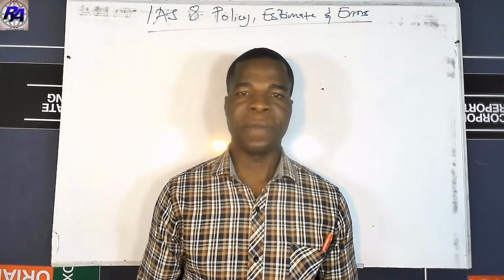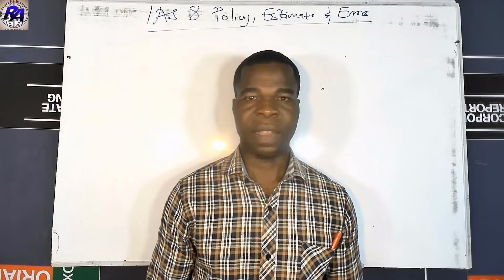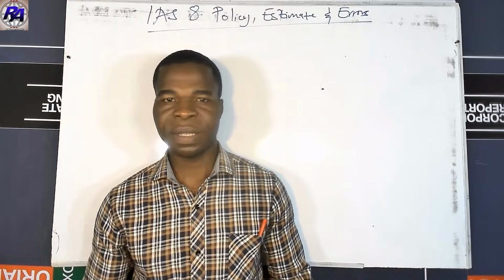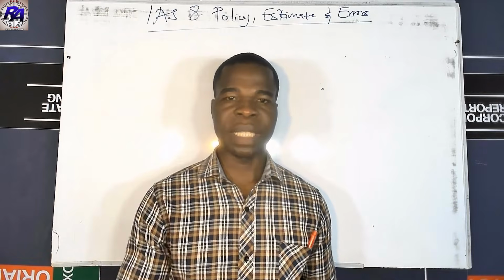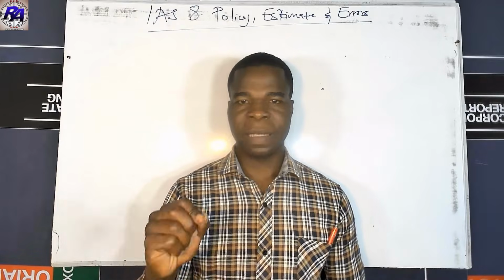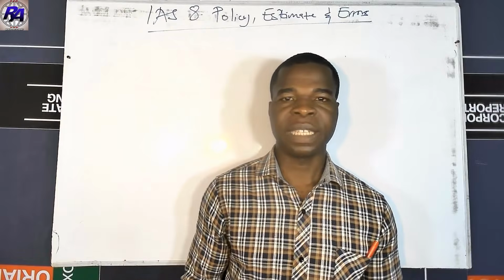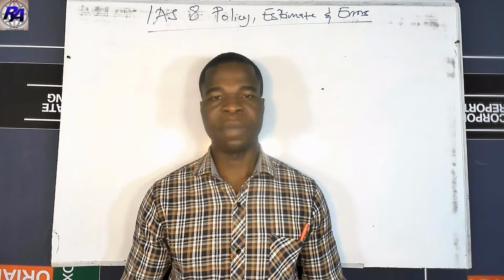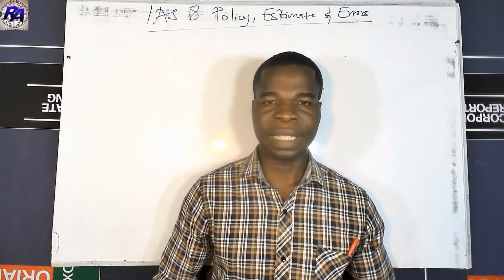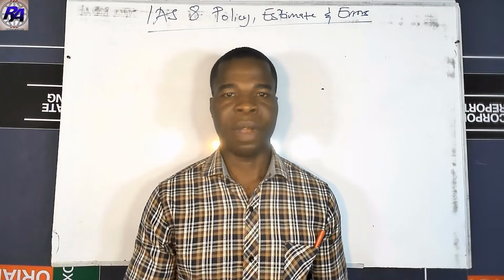The objective is to prescribe the criteria for selecting and changing accounting policies, coupled with the accounting treatment for changes in accounting policy, changes in accounting estimate, and errors, and also to provide financial statements that provide information that is relevant, that is reliable, and that has the qualitative characteristic of comparability.